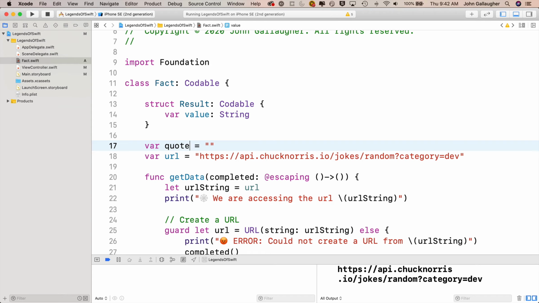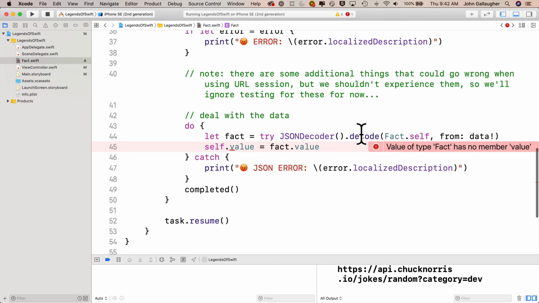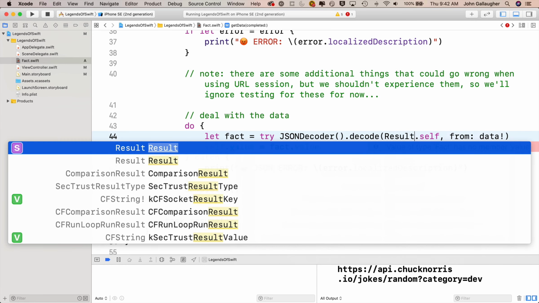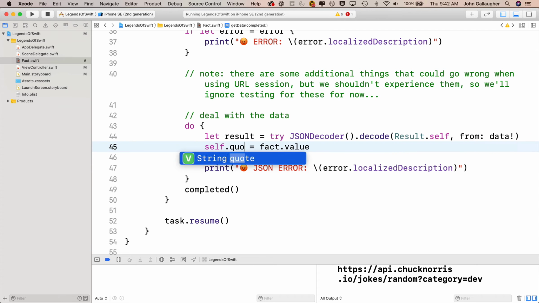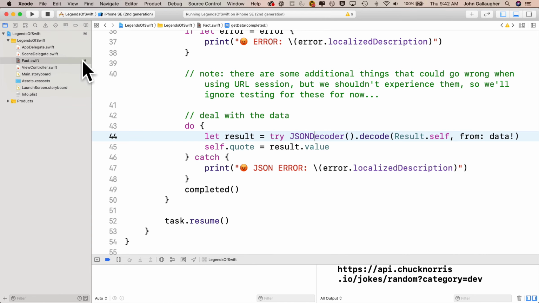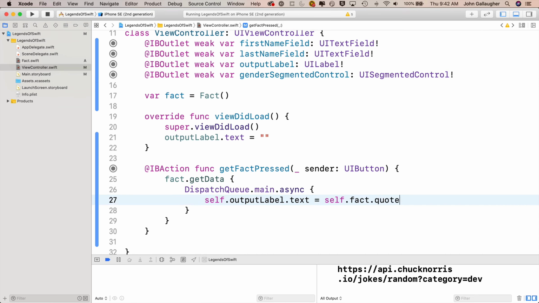It just means that this structure is exposed to any instance of the fact class. It doesn't need to be. It'll just kind of pollute the namespace a little bit with more stuff that's presented in code completion than we need. Now I'll scroll down to my do, try, catch clause, and I'll change my fact.self to result.self, and I'll save this to a local constant called lowercase result. And I'll set self.quote, because now that property is called quote, to result.value. I also need to go into viewcontroller.swift, and inside of getData, I need to change self.fact.value to .quote.